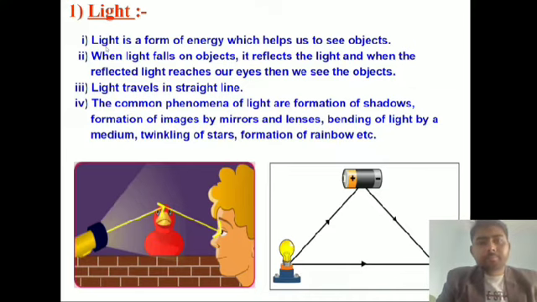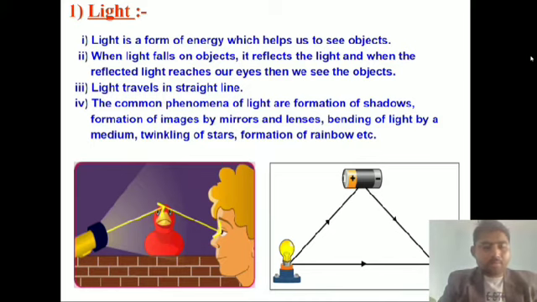So what is light? Light is a form of energy which helps us to see all the different kinds of objects. How do we see an object? When light falls on the object, it reflects back, and when the reflected light from the object reaches our eyes, then we see that particular object. Then we see the object.